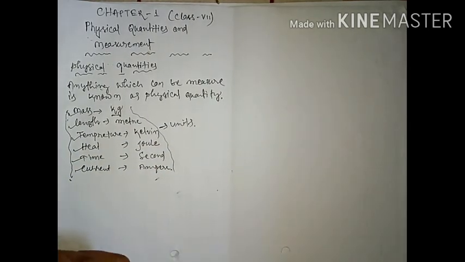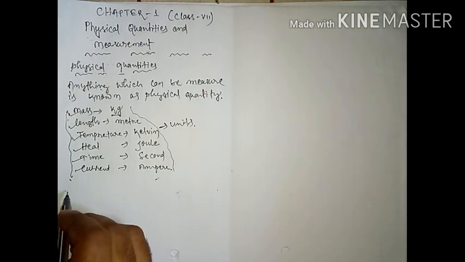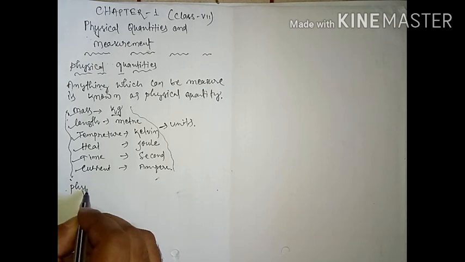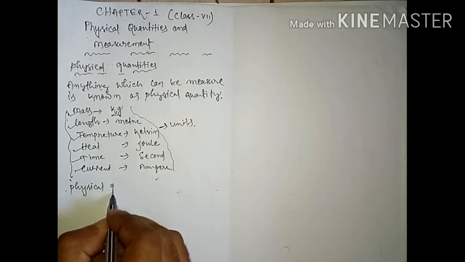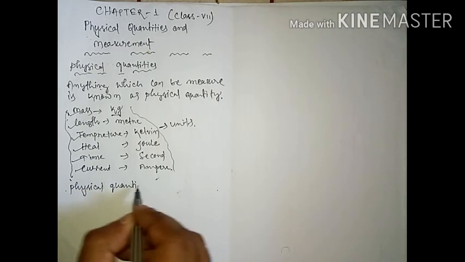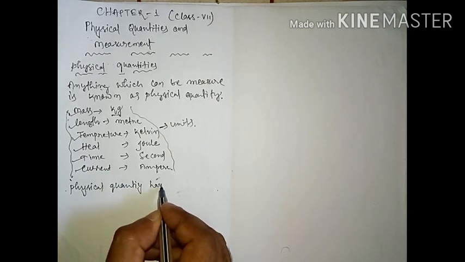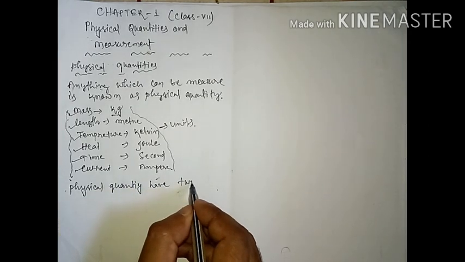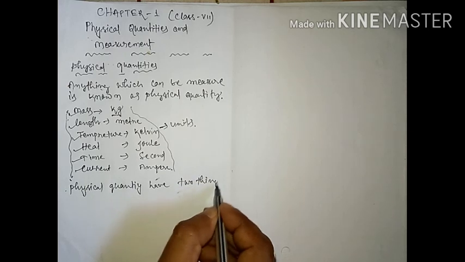Okay, so each and every physical quantity has two things. So what are the two things? Physical quantities have what students? Two things.